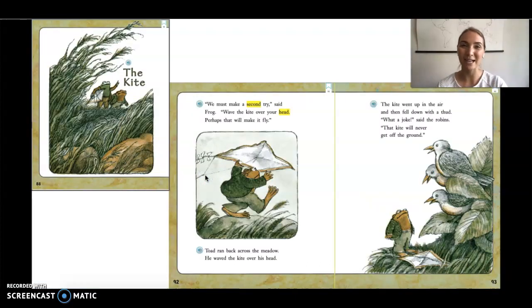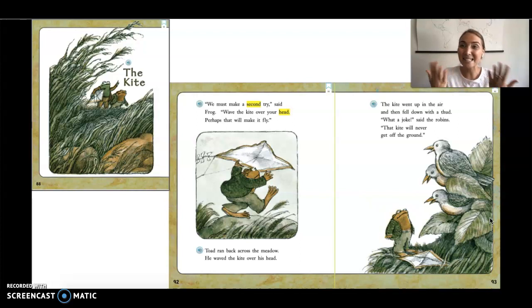Today, boys and girls, for your writing job, you are going to look at The Kite. Look at the characters in The Kite. You can look at Toad, Frog, or the robins in the story. Are these characters helpful, smart, or unkind? You will choose one. For example, if I choose to write my opinion about the robins, can I say that the robins are helpful, that they are smart, or that they are unkind?